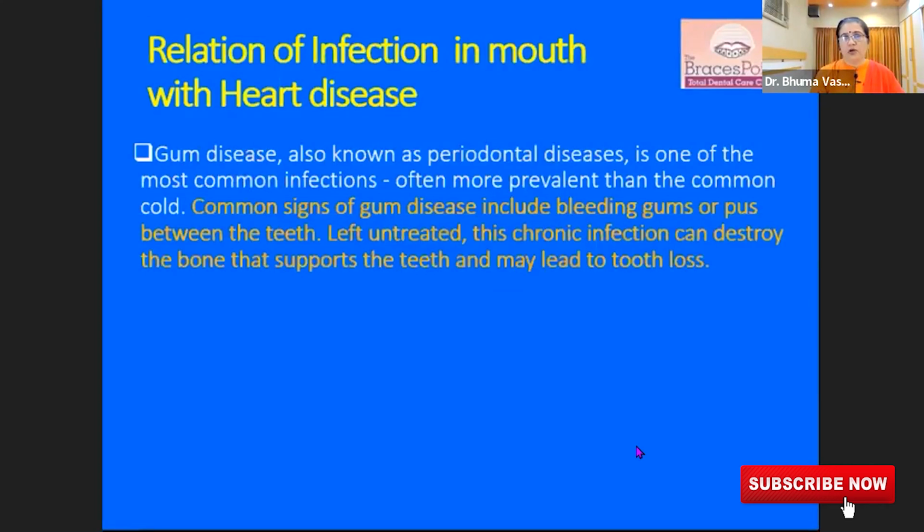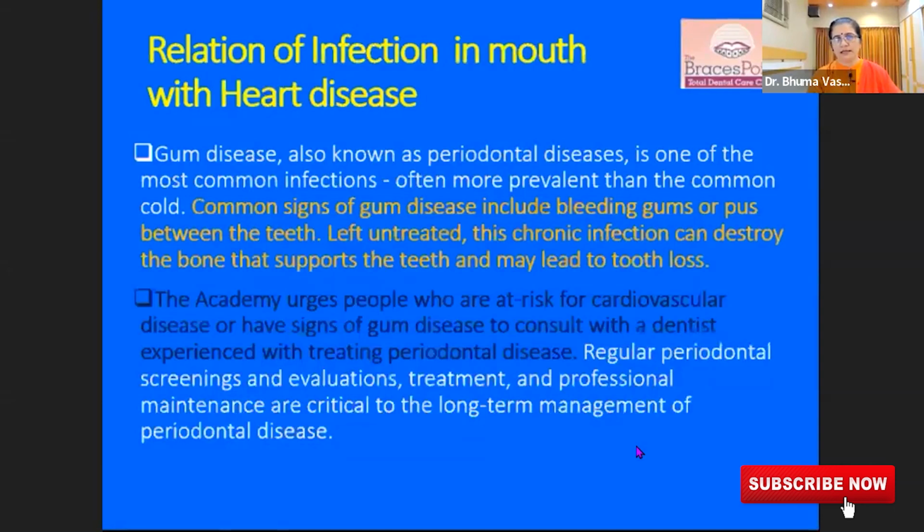Gum disease, also known as periodontal disease, is one of the most common infections, often more prevalent than the common cold. Common signs of gum disease include bleeding gums or pus between the teeth. Left untreated, this chronic infection can destroy the bone and supports of teeth and may lead to tooth loss. I already explained all these things with the earlier slides.